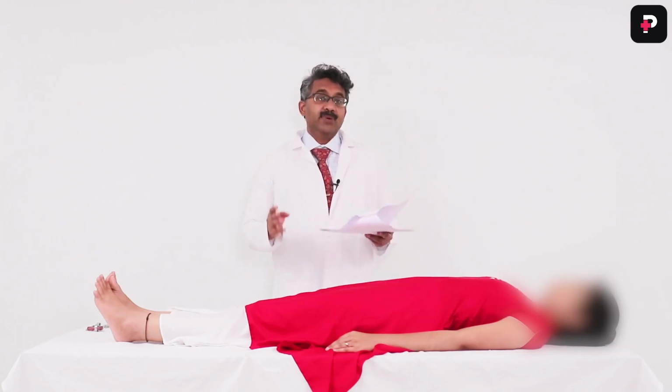Because here she gives a history that since 3 months of age she is getting blood repeatedly, she has been investigated, and she is getting iron chelating therapy. Okay, so she is having a hemolytic anemia. Probably they investigated later and found what type of hemolytic anemia she is having.